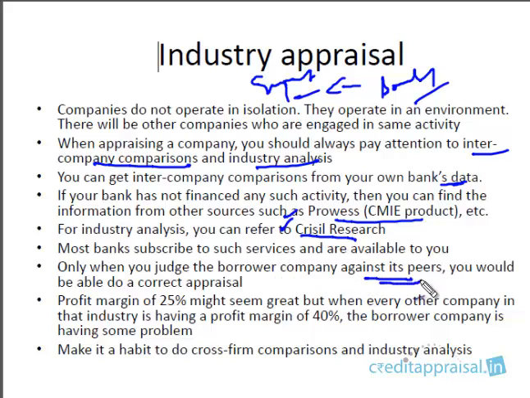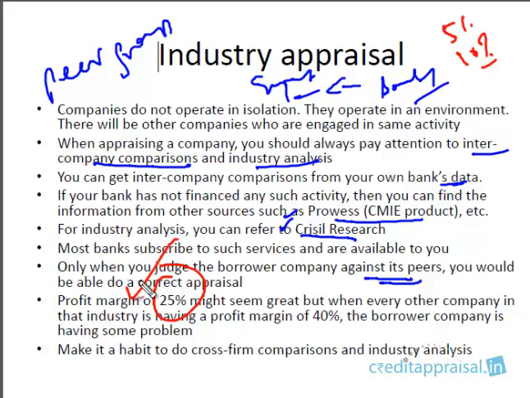Only when you judge a company against its peers, what we discussed as peer group comparison, will you get a correct appraisal. Because a profit margin of 25% is really excellent. Usually you will see a profit margin of 5% or 10% at the max. So when you see the P&L account and financials of a company and see this profit margin of 25%, you might say, oh, it is the best company. But if you dig deep and see that every other company in the industry is actually generating a profit of 40%, then there's something wrong with this company. Here lies the intercompany comparison. In isolation, this might be a great figure, but in comparison, it is a very poor figure.